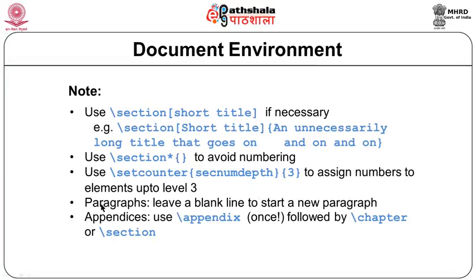We can type paragraphs by leaving a blank line. A blank line in our program indicates a paragraph. And finally, at the end of the body we can use appendix. Appendix can be at the end of the entire document or it can be at the end of chapters or sections. So, this appendix command will be placed maybe once throughout the document or once through the chapter.